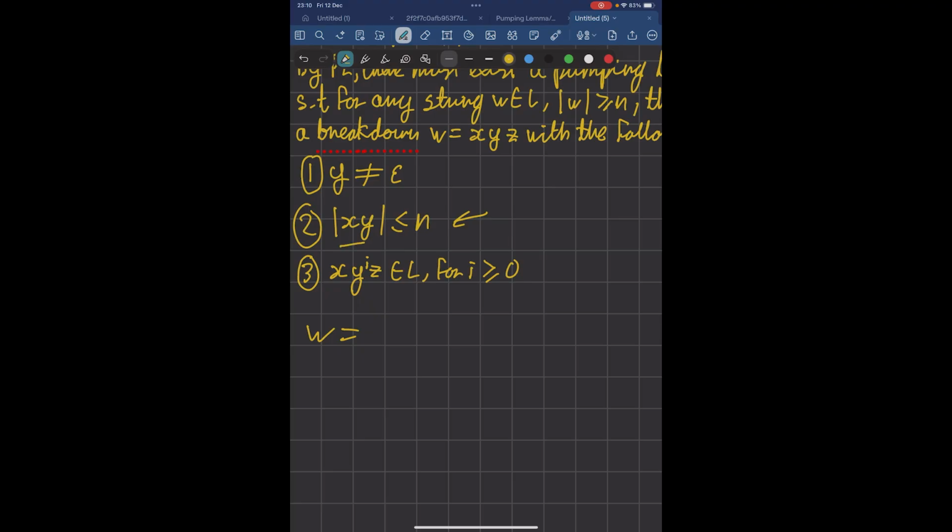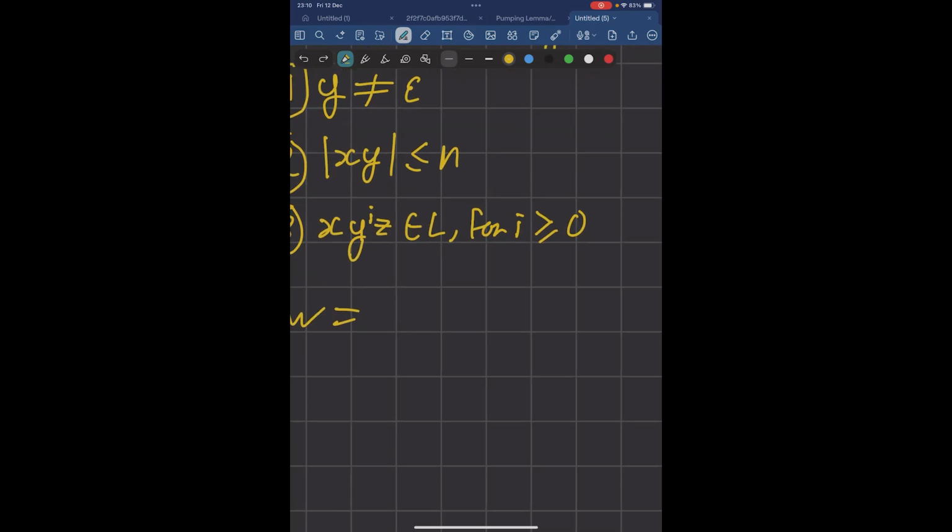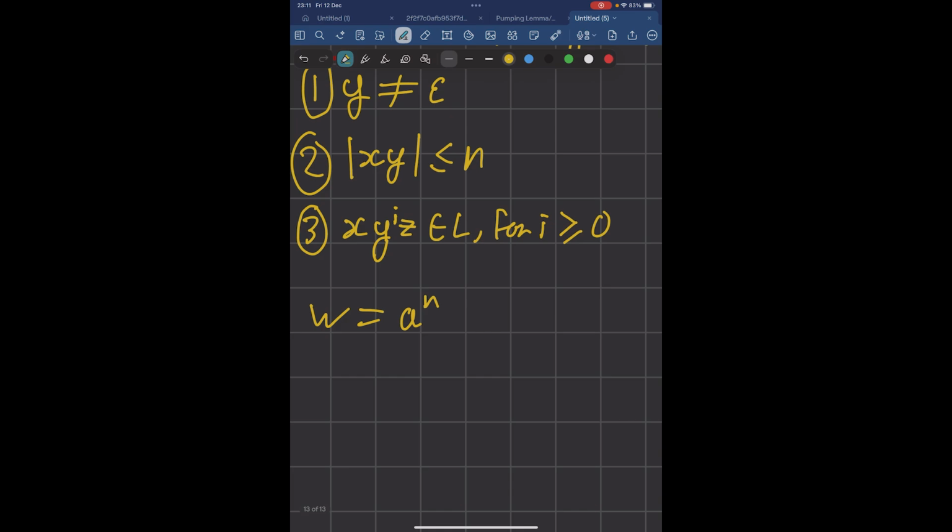So xy has length at most n. What this means is that if you set the first n characters of the string to be one single character, then x and y can only contain that character. For instance, if we set the first n characters to be a, then we've essentially restricted the characters x and y can contain to just a. So x and y cannot contain b's, they can only contain a's. And that reduces the number of cases to consider.